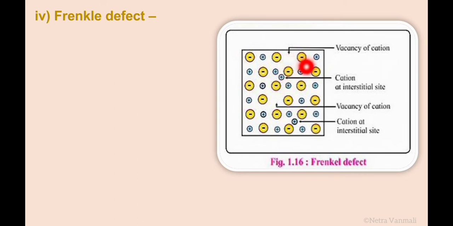The cation is there in the crystal, but it leaves its original site and occupies the interstitial position. Similarly, a second cation leaves its original site and occupies the interstitial position. Such a defect is called a Frenkel defect.